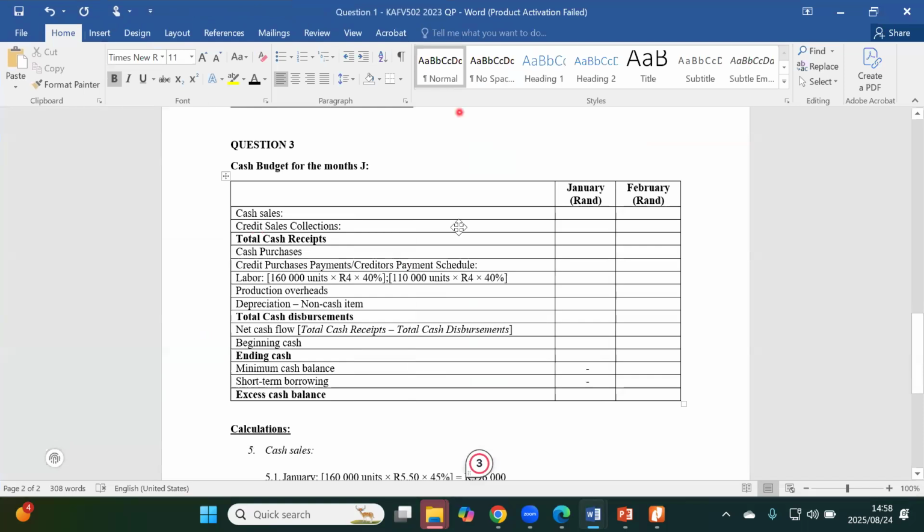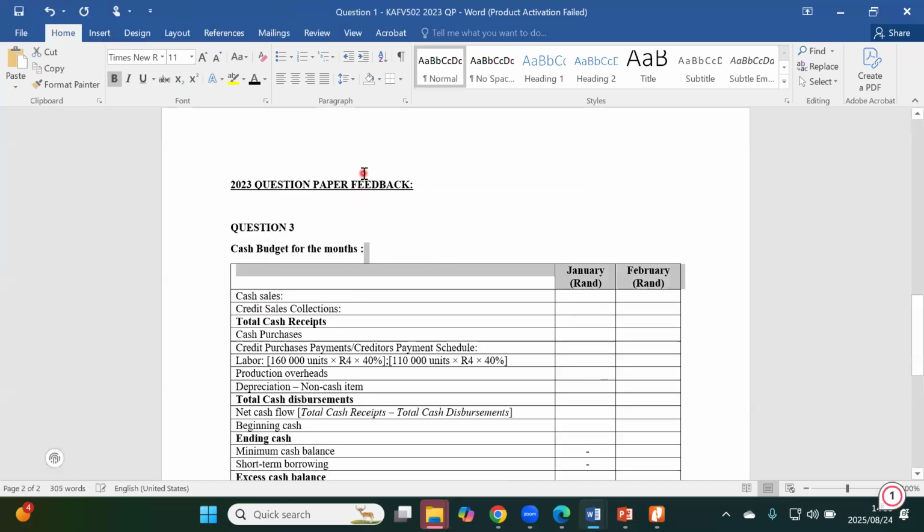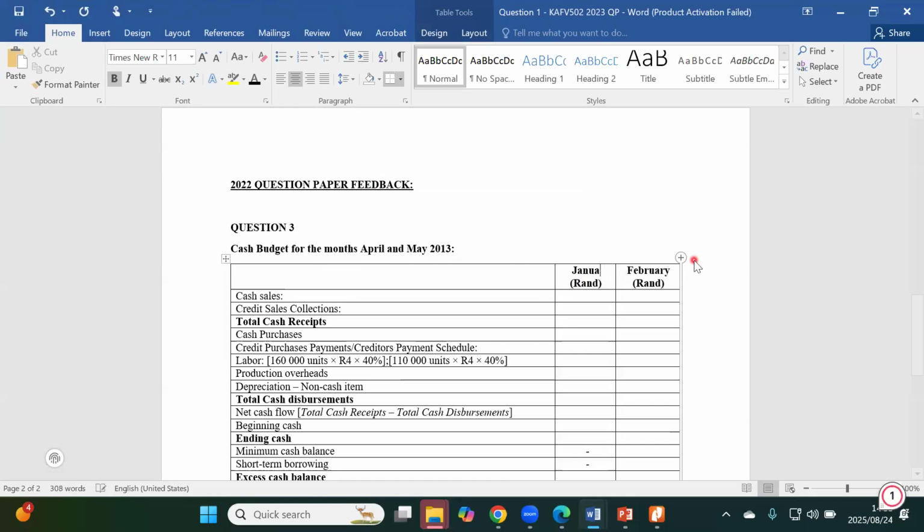Now we are dealing with question 3 of 2022, for the months of April and May of 2013. So the parameters here are the month of April as well as the month of May.